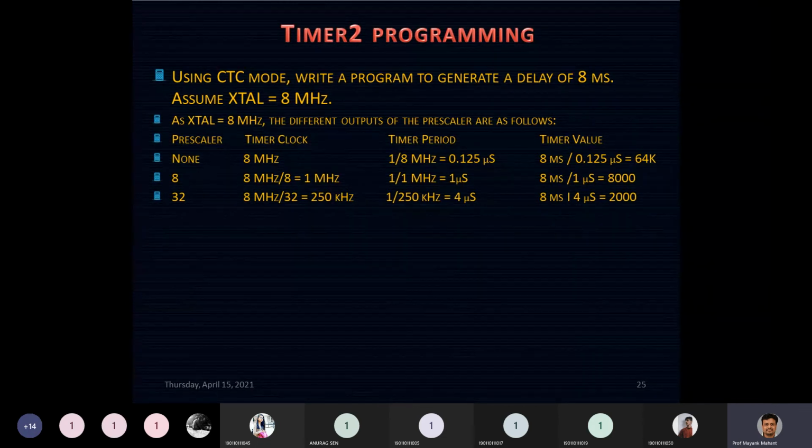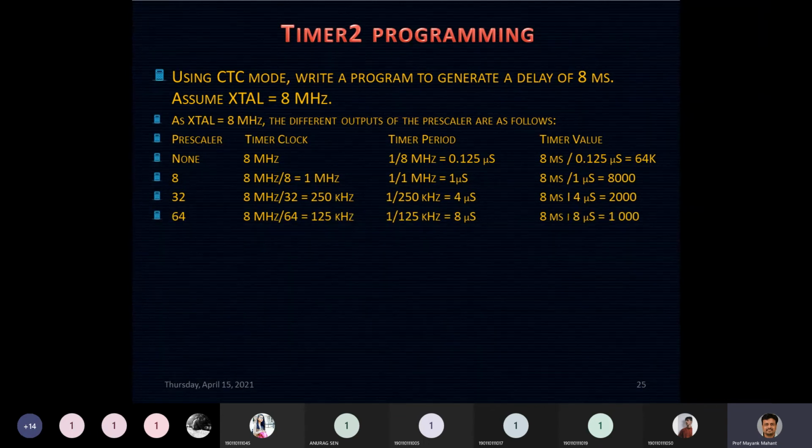Again, I cannot accommodate 2000 in an 8-bit register. So I'll go for 64. Again the timer value comes out to be 1000, which is impossible. The next is 128, giving 500. The maximum value that can be stored in an 8-bit register is 255, so this is again a larger value.